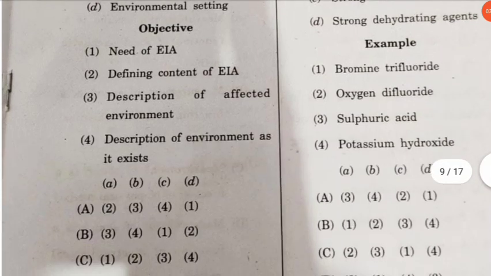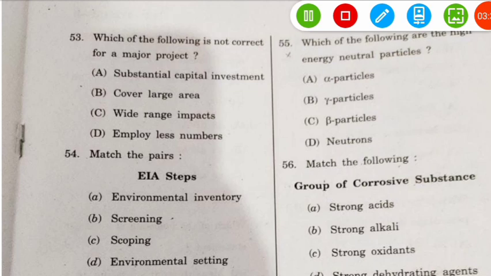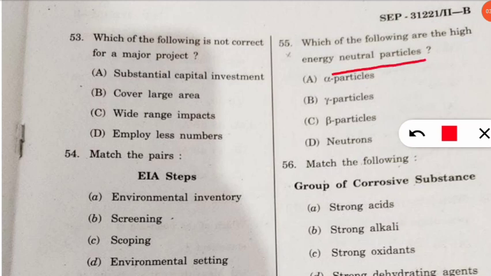Let's move to the next question. The next question is question number 55. It is on your screen. This question is, which of the following are the high energy neutral particles? So high energy but neutral particles the question is asking, and here the correct option will be the gamma particles. Yes, option B will be correct, gamma particles.